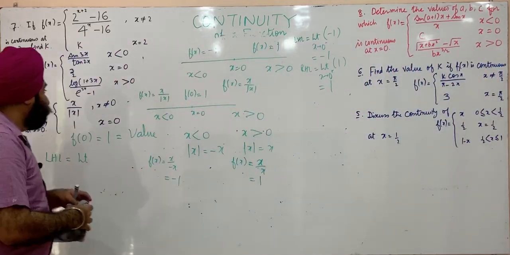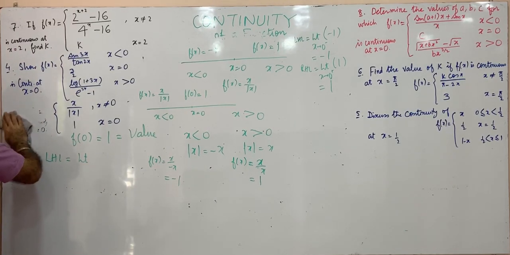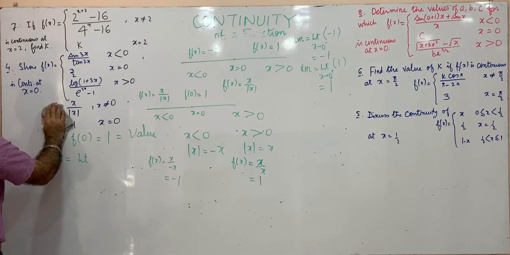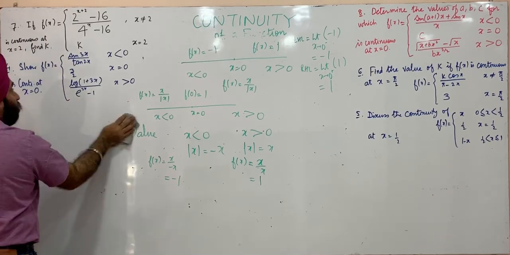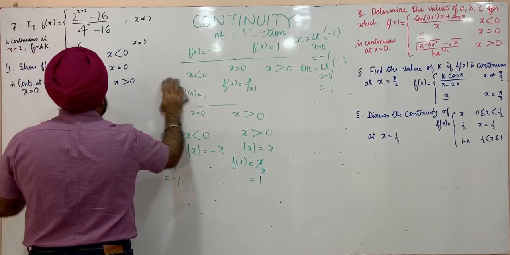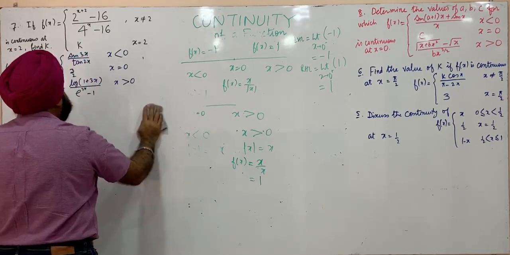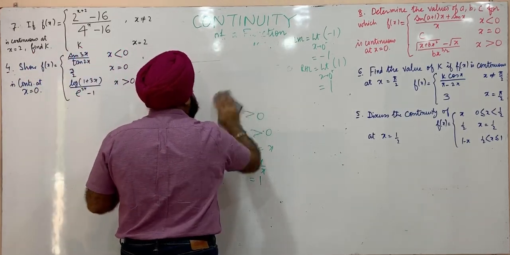The next one, we have f of x equal to sine 3x upon tan 2x for negative values of x, is given 3 by 2 when x is 0, and is log of 1 plus 3x upon e raised to 2x minus 1 when x is positive.